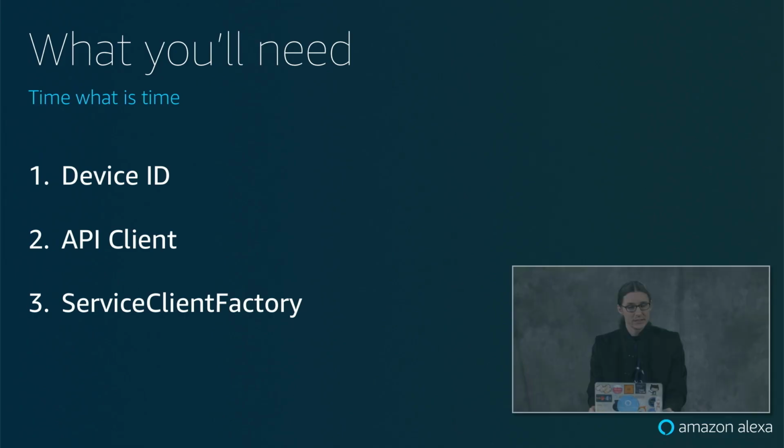We're going to need the device ID, because you can have multiple devices and you can set your time zones independently. I used to live in Japan, and I speak Japanese, so I actually have 2 different Echo devices on my desk. One is set to Japanese, and one is set to English, and the Japanese one has the Japanese time zone set, even though it's physically in the United States.